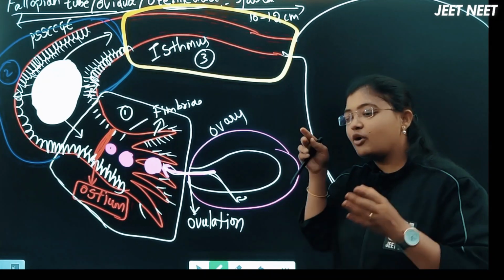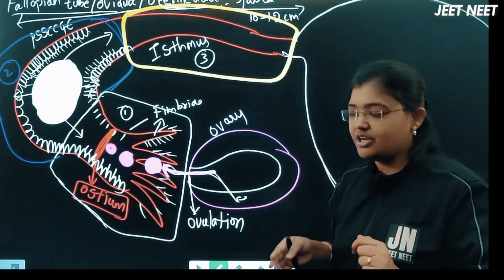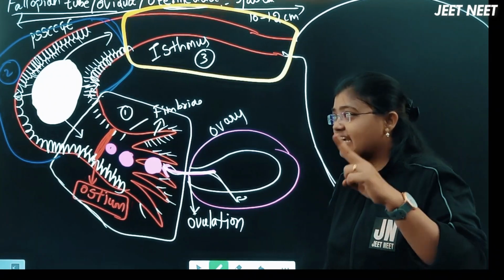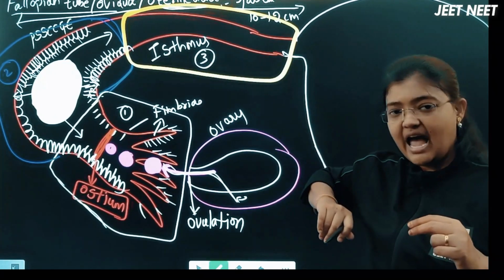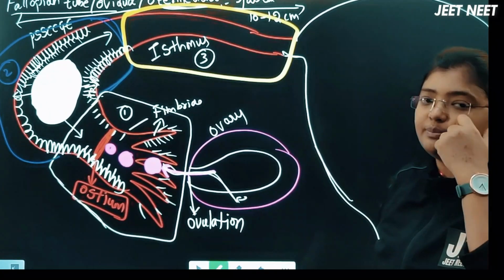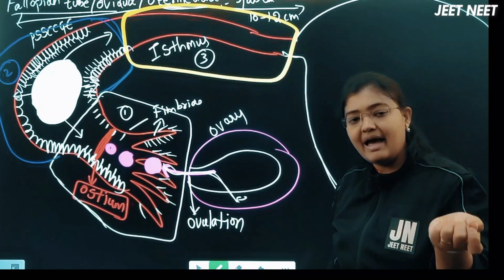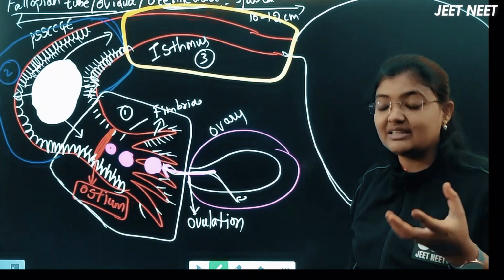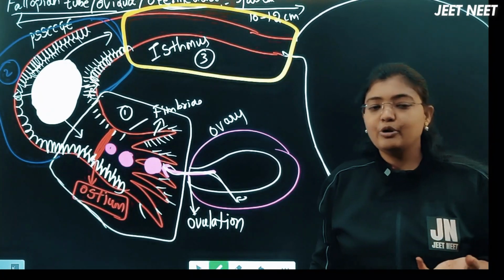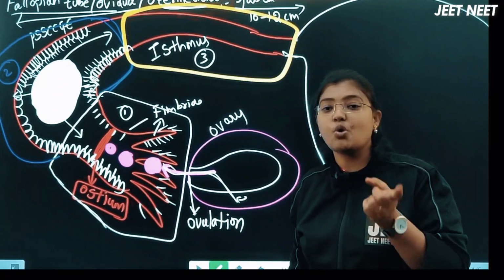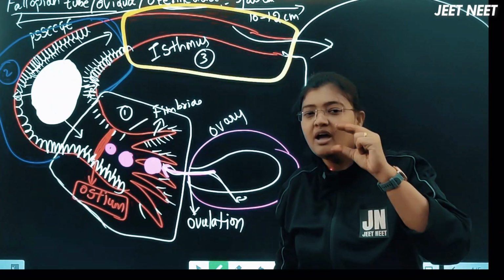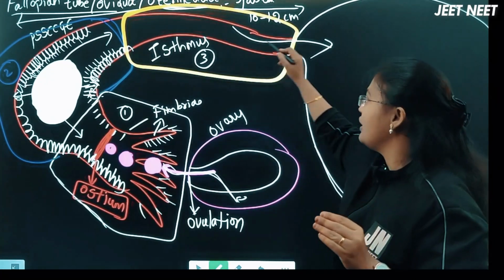After the fimbriae, there is an opening, an aperture, called the ostium, through which the ovum moves. This is about the infundibulum. And then it leads into the second part, called the ampulla. Ampulla is a wider part, it is a curved part, and it is the longest part. Nearly 2/3 of the fallopian tube is the ampulla region. That is the longest part we can say. That's why fertilization happens here in the fallopian tube. And after the ampulla region, the next part, very near to the uterus, which opens into the uterus, we call the isthmus, which is a narrow, thin and short tube which opens into the uterus.